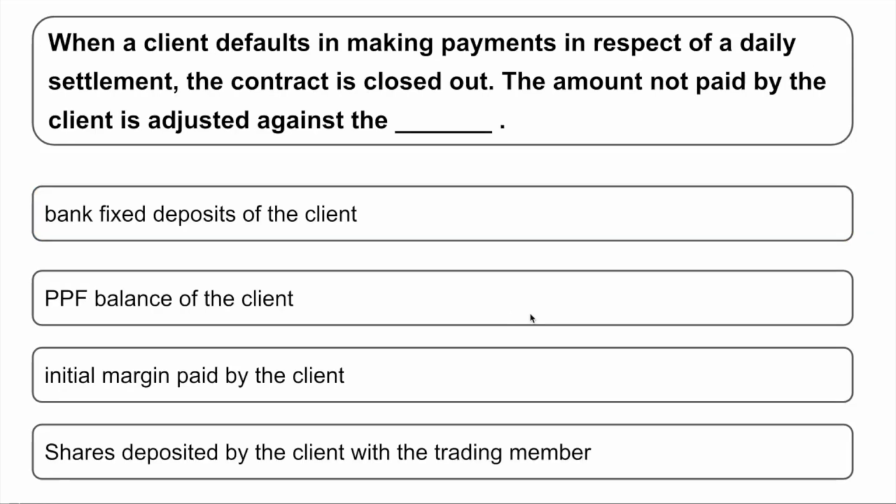When a client defaults in making payment in respect of daily settlement, the contract is closed down. The amount not paid by the client is adjusted against what? Options are bank fixed deposits of the client, PPF balance of the client, initial margin paid by the client, shares deposited by the client or the trading member. So the correct answer is initial margin paid by the client. If the contract is closed out and there is still some amount pending, then that amount is adjusted against the initial margin paid by the client.